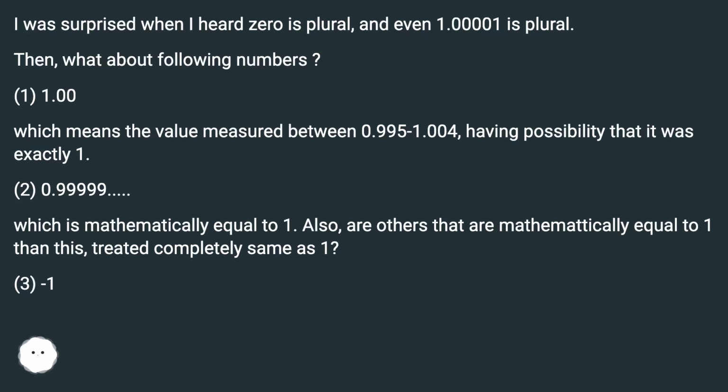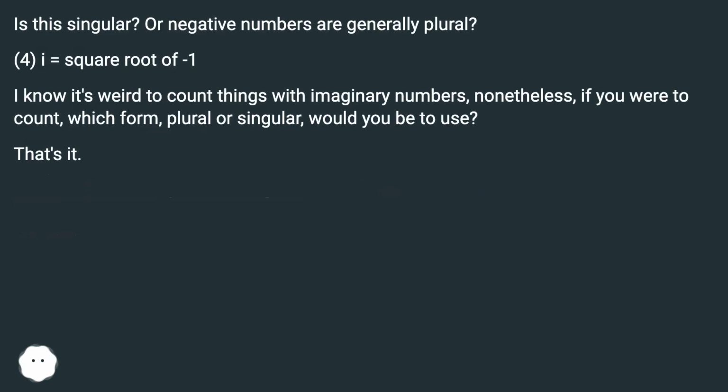2, 0.99999, which is mathematically equal to 1. Also, are others that are mathematically equal to 1 treated completely the same as 1? 3, -1. Is this singular? Or are negative numbers generally plural?